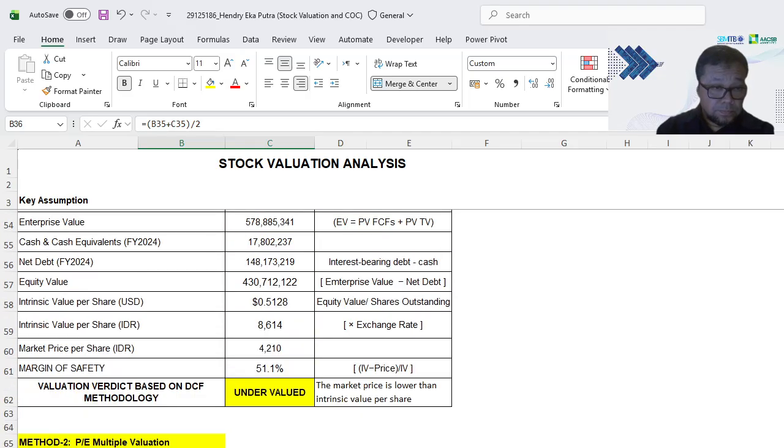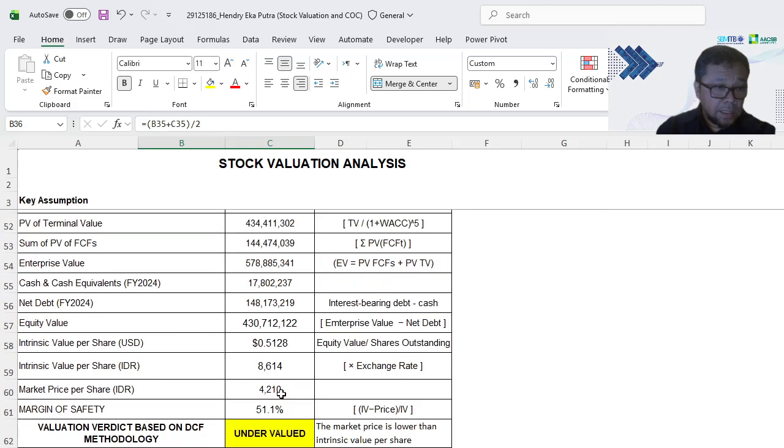Based on that, I can conclude that the stock of PT Hexindo Adi Perkasa is undervalued because the intrinsic value is higher than the market price. The intrinsic value is 8,614 rupiah, while the market price per share is 4,210 rupiah. So that's the reason my verdict is undervalued.